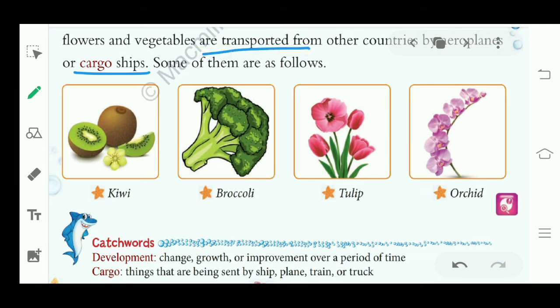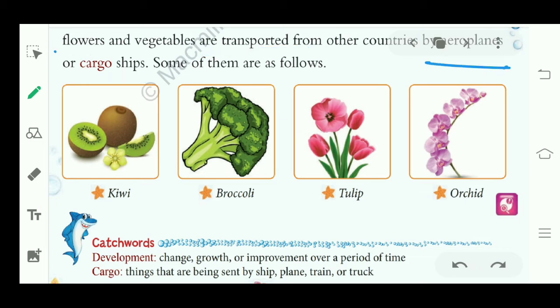The ships which carry things from other countries to our country are called cargo ships. So we get fruits, flowers, vegetables from other countries by aeroplanes or by cargo ships.